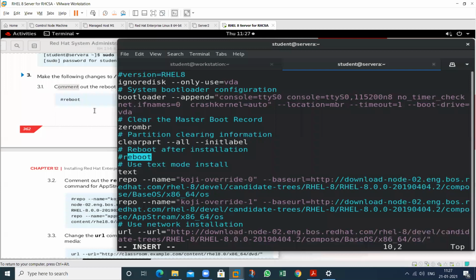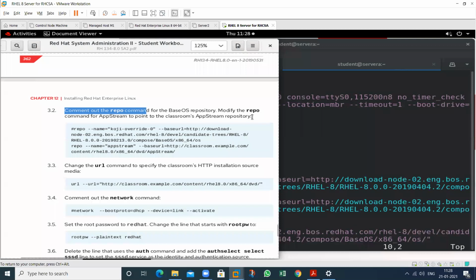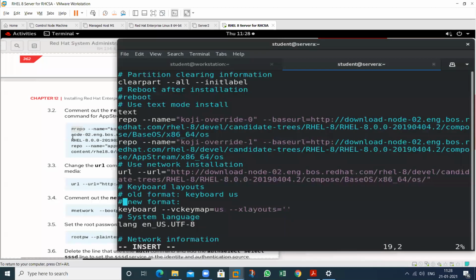And what is the second step? Comment out the repo command for the base OS repository, and modify the repo command for AppStream to point to the classroom's AppStream repository. So this one is for the commenting. So see this one. At this time, in this particular file, this repo is not commented. So comment this one. We have two repos, this one and this. So comment the first only. This one. See this one. The first repo, the second repo. So comment this particular repo. So see. So just comment it.